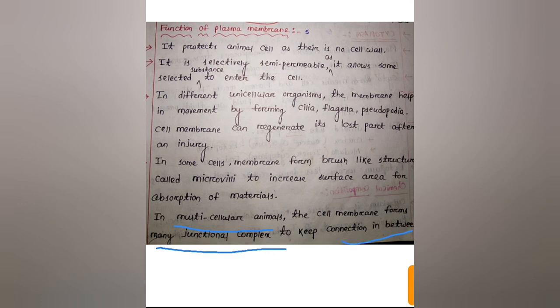So this is all about the function of the plasma membrane. It protects, it is selectively semi-permeable, and in unicellular organisms cilia, flagella and pseudopodia are present. It helps in regeneration. Then microvilli absorb materials, and in multicellular organisms it keeps connection between cells.